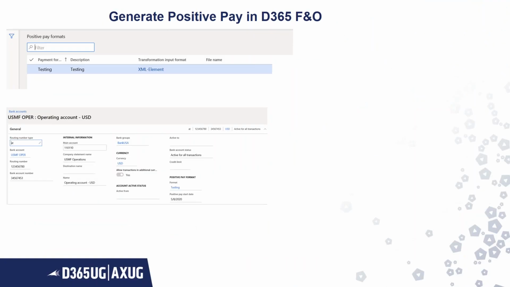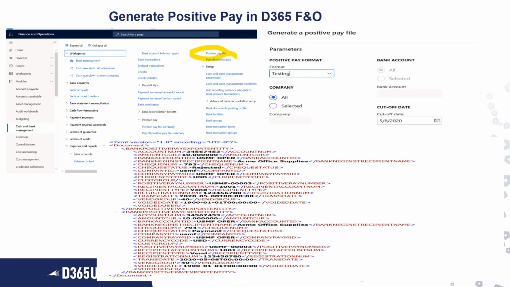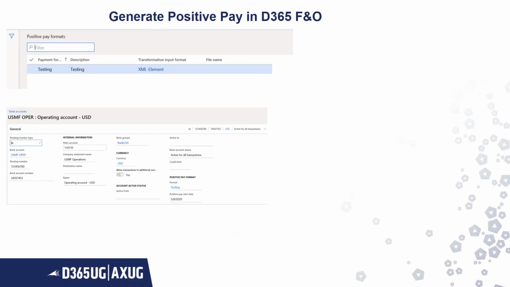Now in FNO, things are a little bit different. The steps have reduced a lot. You still have to create a positive pay format. For creating a positive pay format, you can go to cash and bank management setup, positive pay format.